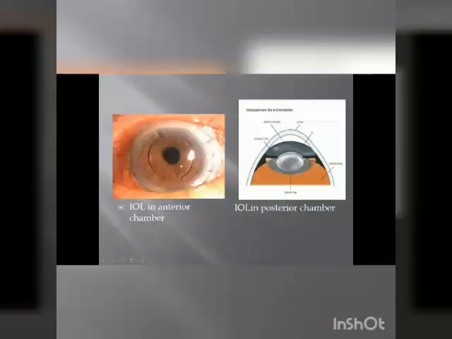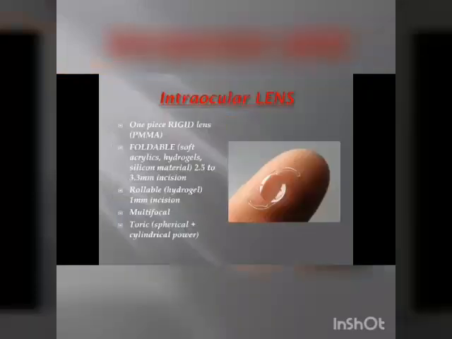Here it is, anterior to the pupil, but it has various adverse effects as it can irritate the pupil or the endothelium of the cornea and the other structures in the eye and can make the condition worse. So the best is to place it in its natural position, that is in the posterior chamber in the patellar fossa. The lens has two parts: the haptic part for its stability and the optic part for the refraction. The lens can be rigid, made of PMMA. This will need a large incision for insertion, or foldable or rollable, which will need small or very small incisions.